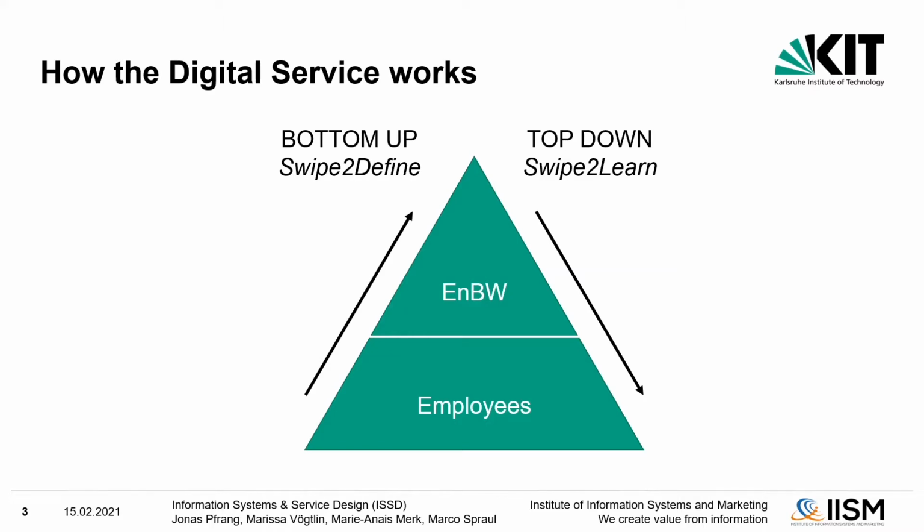Our digital service consists of prototypes for 2 web apps which correspond to 2 processes. During the bottom-up process, a certain number of employees is selected to help in finding an EnBW-specific definition of trustworthiness in AI. Therefore, we developed a prototype for a web app called Swipe2Define. Once an EnBW-specific definition of trustworthiness in AI has been created, our Swipe2Learn web app intends to help all employees to learn the definition by means of examples. Let's have a look at the prototypes.